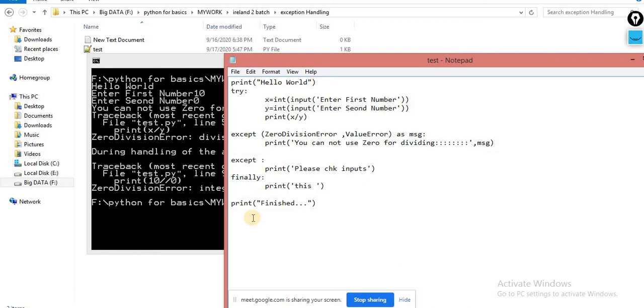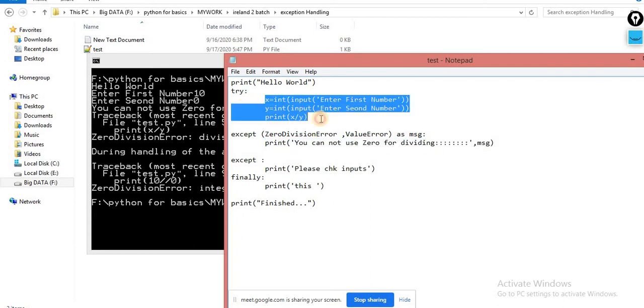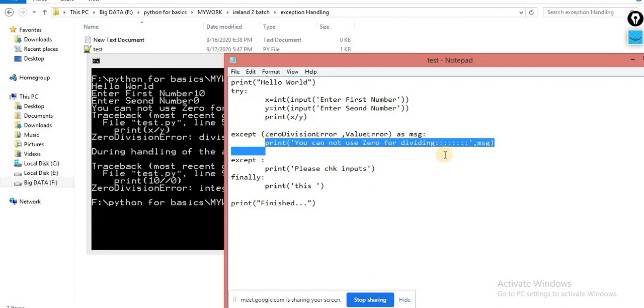The finally will always execute. It doesn't matter whether your exception is raised over here or there, whether your try block is successfully executed or your except block is successfully executed. Whatever is inside the finally block, there is 100% surety that it would be executed. This is the benefit of the finally block, where we normally use it in the case of database connectivity, to release the connections.